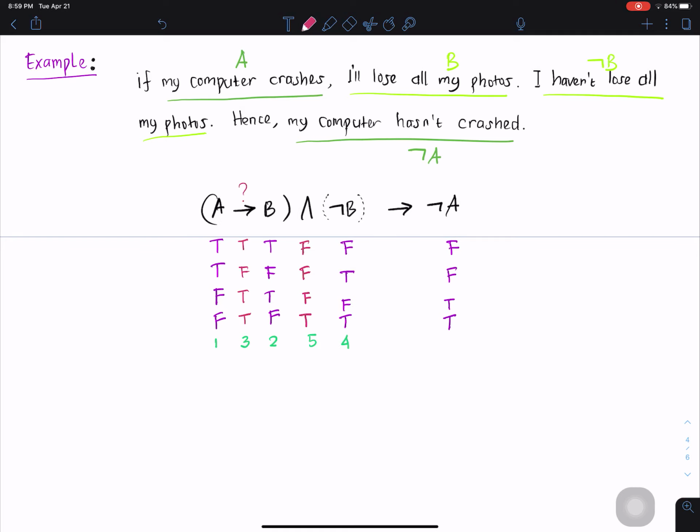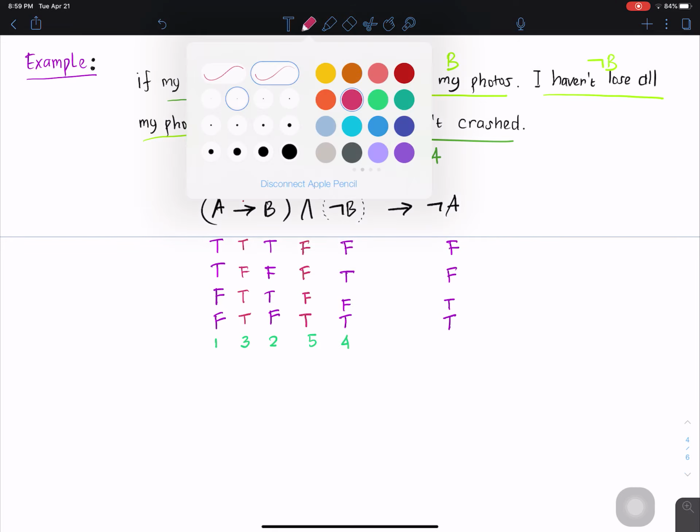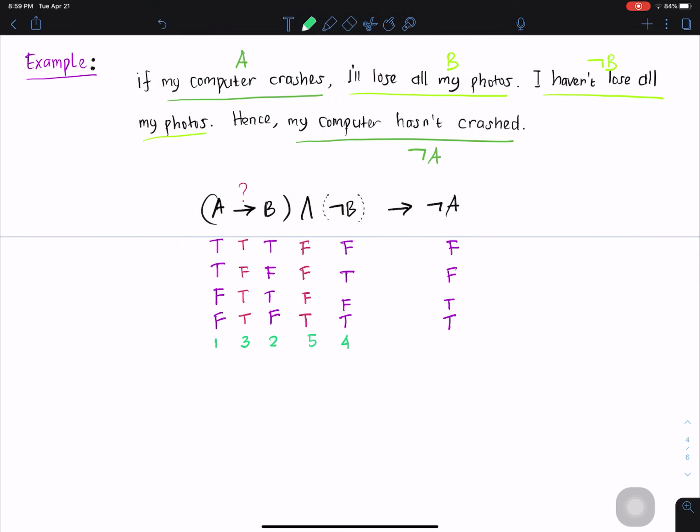Okay, so the next one will be column 5 with column 6, and the final result will be column 7. So column 5 with column 6 is implies. Remember, implies only when it is TF it becomes false.